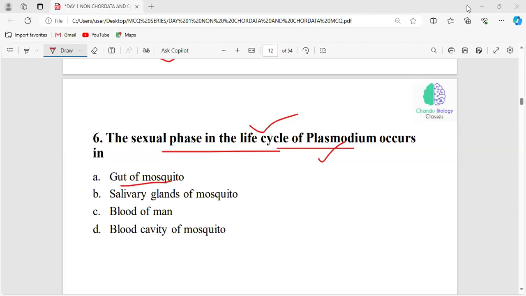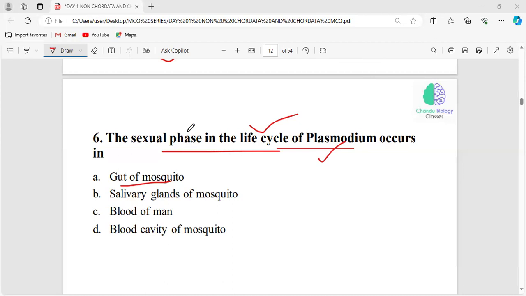Primary host for Plasmodium. Just tell me whether it is digenetic or monogenetic. Digenetic. Okay. And if it is digenetic, what does that mean? It needs two hosts to complete its life cycle. And we know that man and mosquito are the hosts for this Plasmodium. I'm asking, what will be the primary host? The primary host is the definitive host, right? What is meant by primary host and what is the intermediary host?